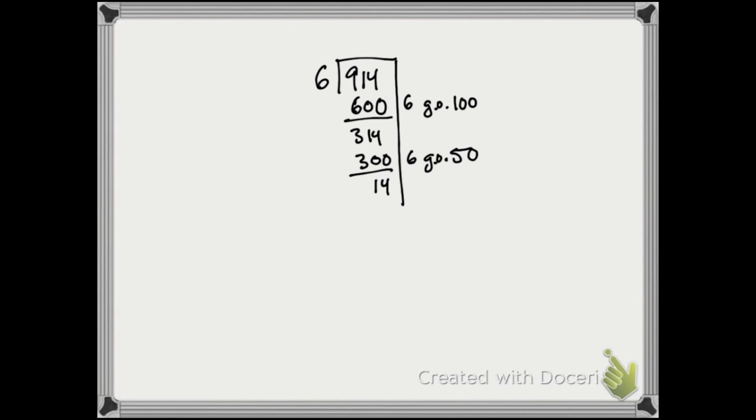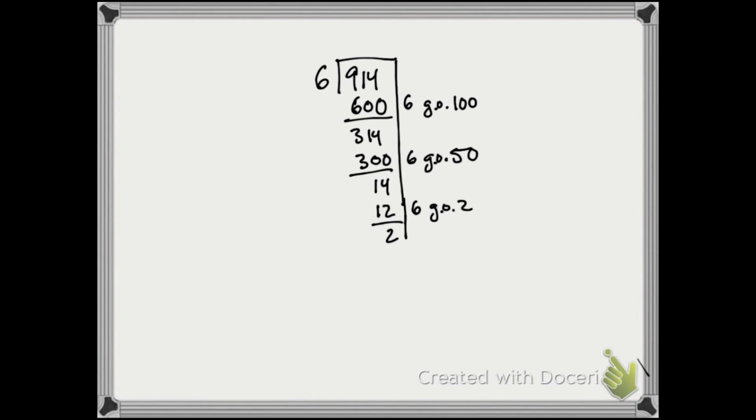So I've given each of the groups 100. Now I've given each of the groups 50. And I'm left with 14 to distribute among the 6 groups. So now I know I can give each of the groups 2. That eats up 12 from the 14 that I have left, leaving me with 2. And now I know I'm finished because I can't give each of the groups any more.